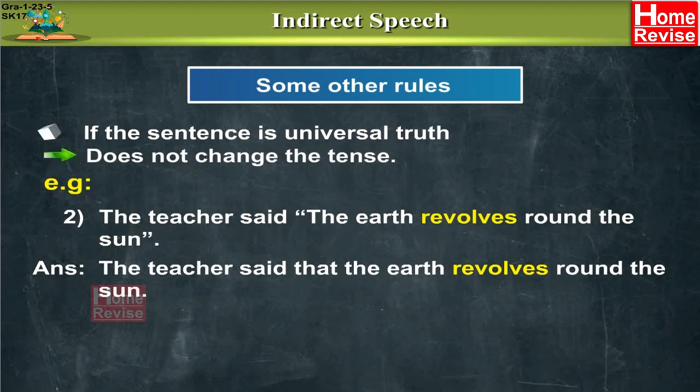What changes have we made in the sentence? We have again simply removed the inverted commas and inserted the conjunction that. The tense does not undergo any change because we are telling a universal truth.